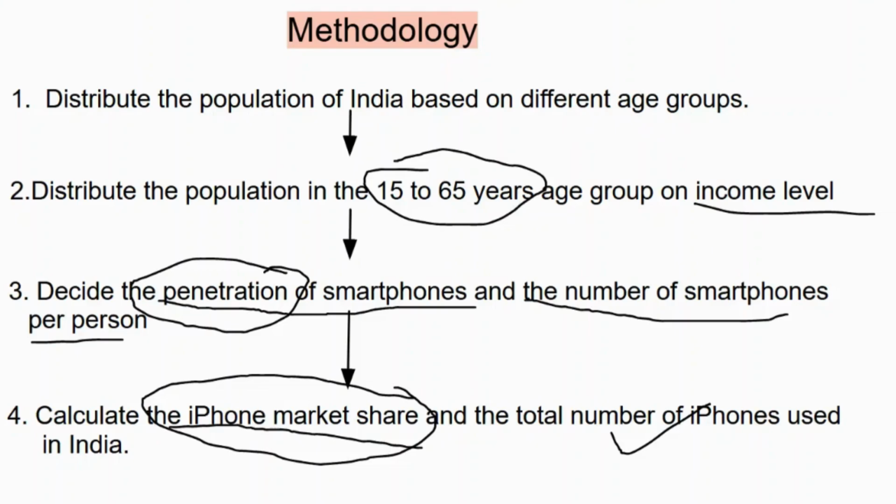After distributing on the income level, we see the penetration of smartphones for each of these groups, and then the number of smartphones per person. Combining them together, we would get the total number of smartphones. Therefore, we would multiply the market share of iPhone with the total number of smartphone users, and we would get the total number of iPhone users in India. That's the process we are going to follow in this video.